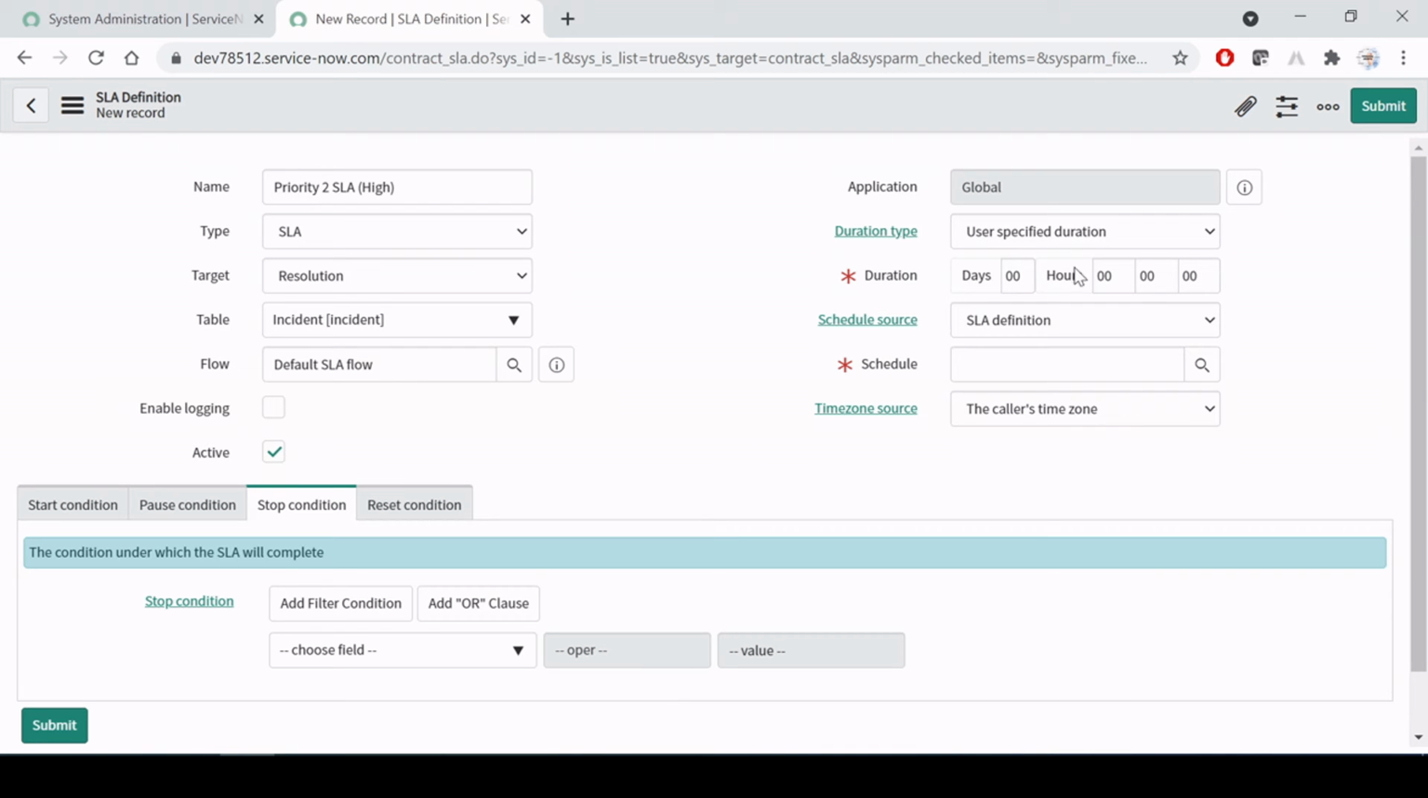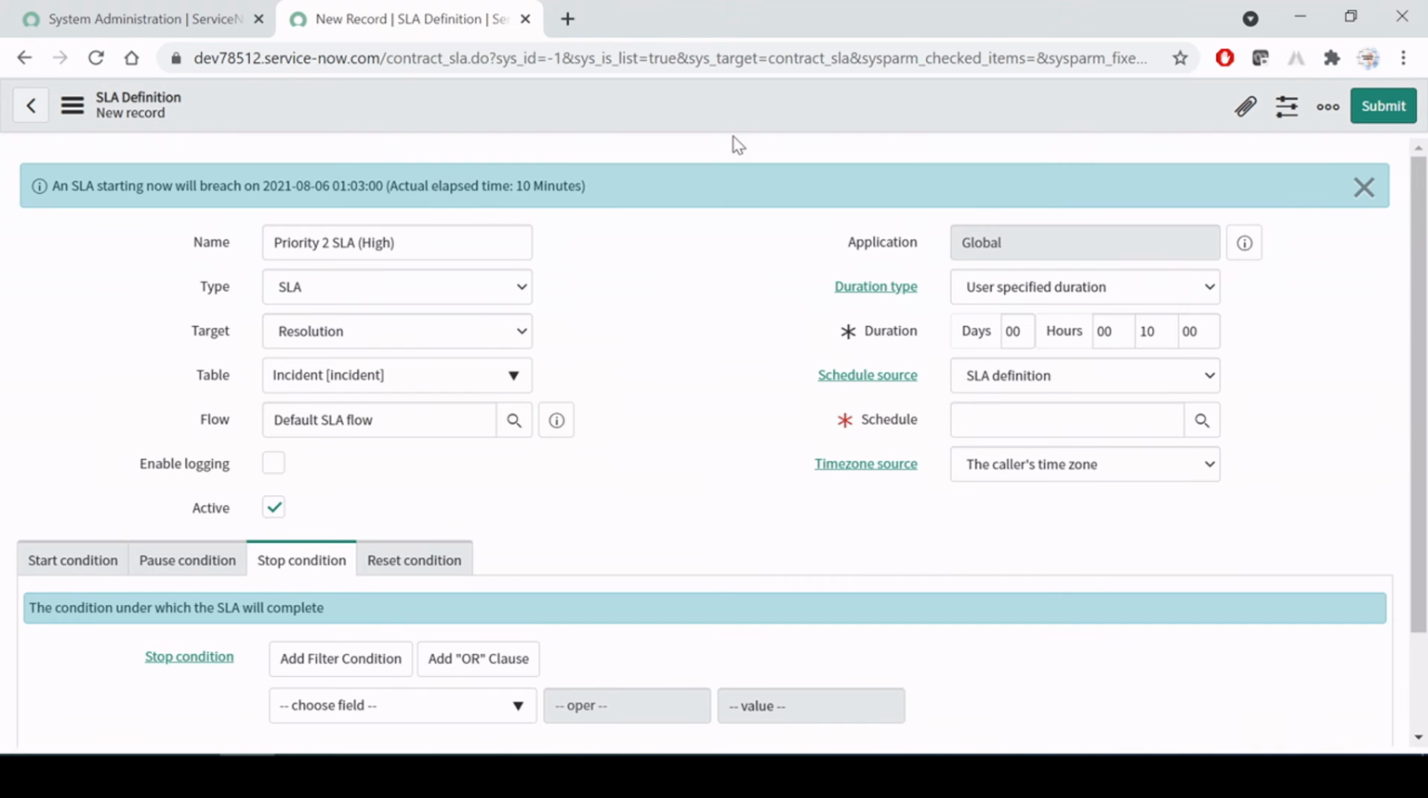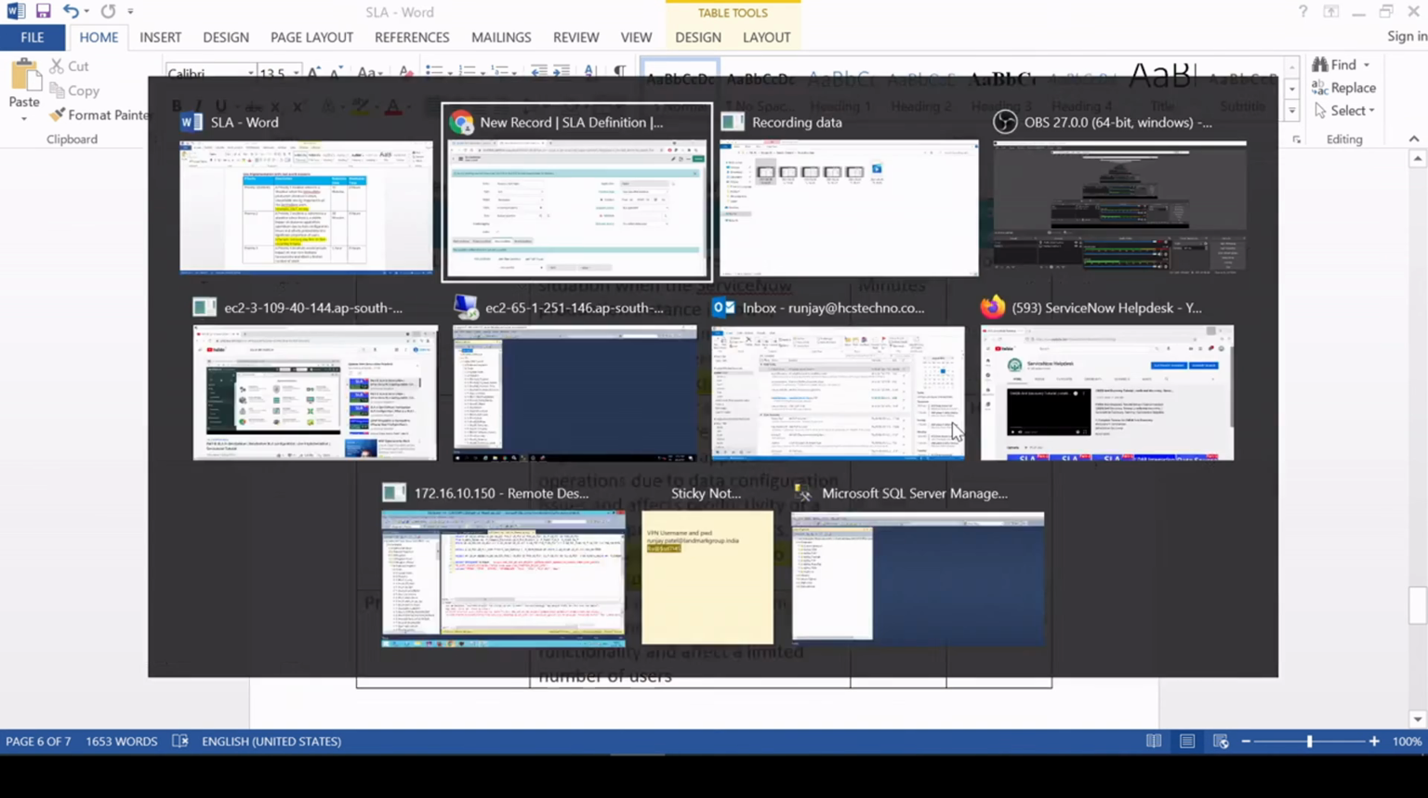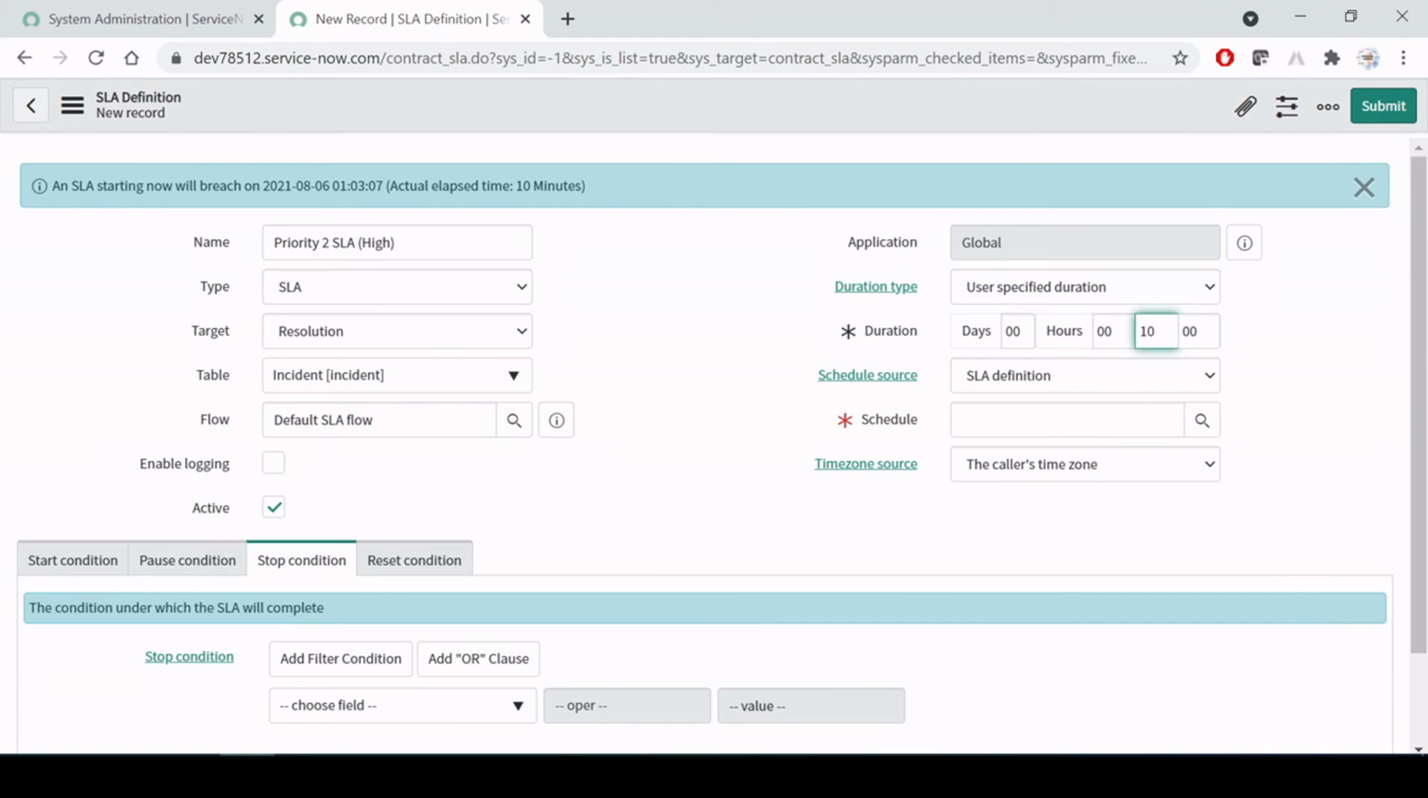This SLA duration I want to keep user defined, so here let me give some time. Let me give 10 minutes for this, just for testing purposes. Actually, if you go with the data, it is saying 4 hours, right? Just to showcase so that it will show the progress, I'm giving a 10 minute time, right?